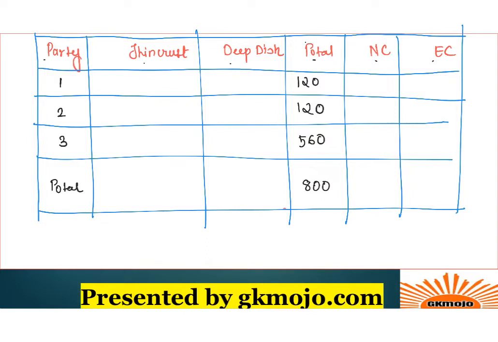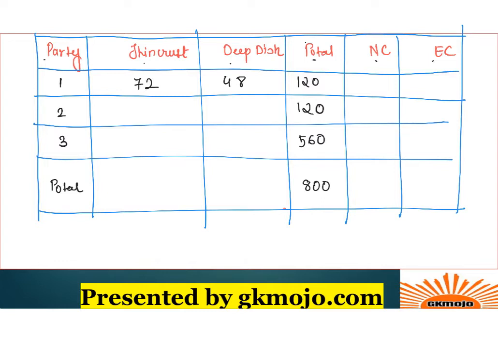Let's move on. Now in party 1, thin crust was given as 0.6 or 60%. So 60% of 120 will be thin crust. So what will you have over here? 60% of 120, that is 72. If this is 72, 120 minus 72 will be dip dish, that is 48. So the first party, thin crust and dip dish, is solved for us.